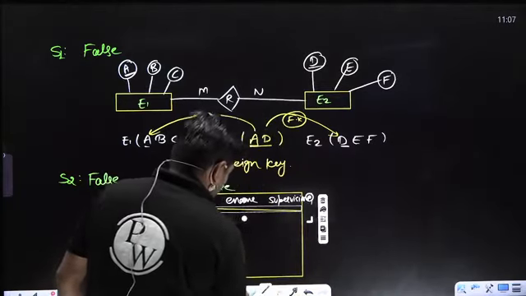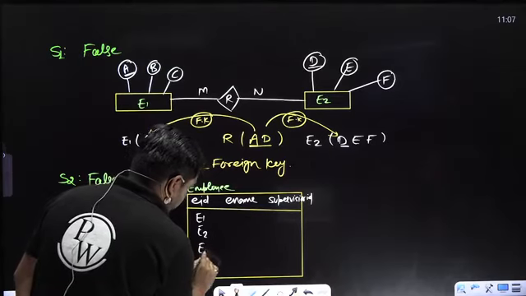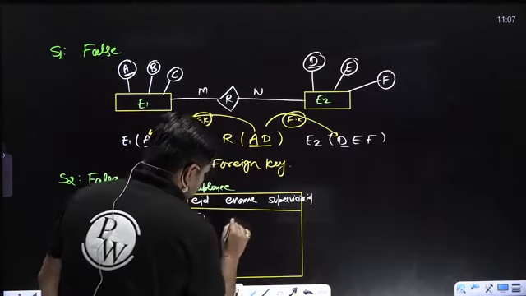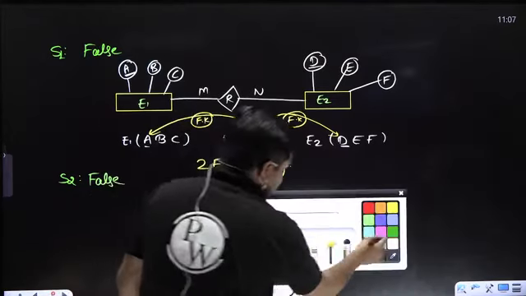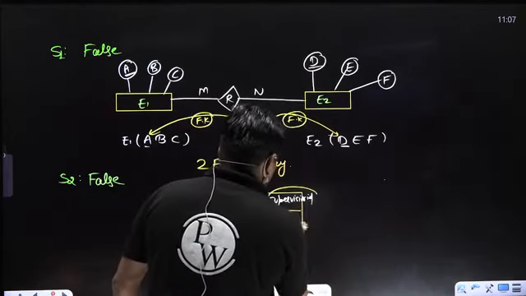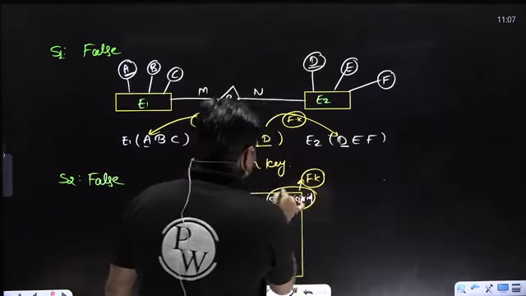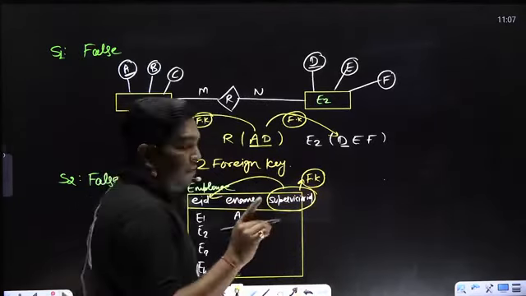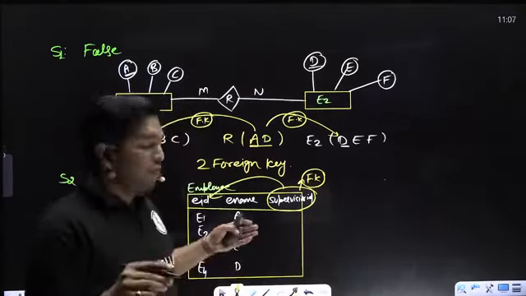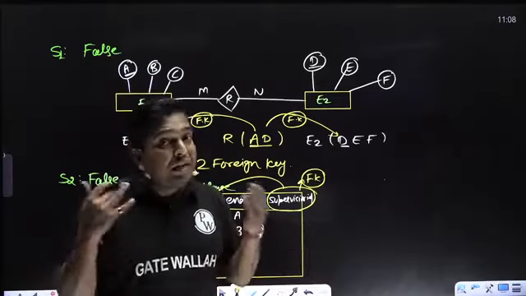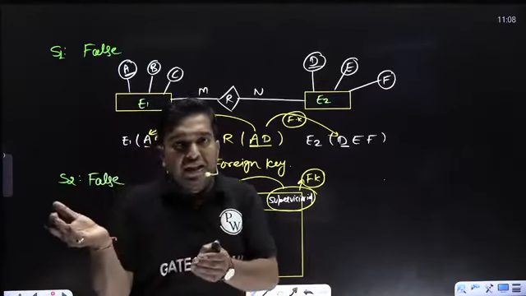Now, we have four employees, let's suppose E1, E2, E3, E4, having the names A, B, C, D. And I am saying that supervisor ID is the foreign key. So you know what a foreign key is? A foreign key is an attribute that refers to the primary key of the same table or some other table. Whatever value is present in the foreign key must be present in the primary key.